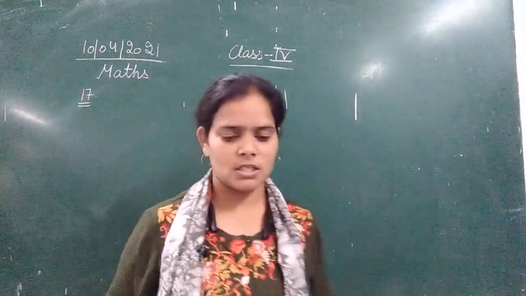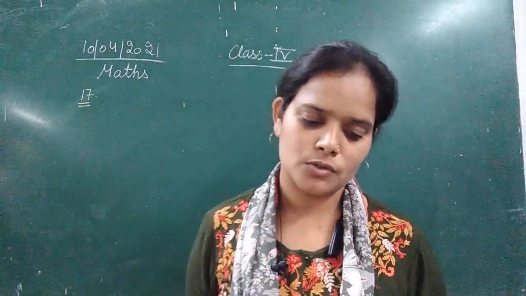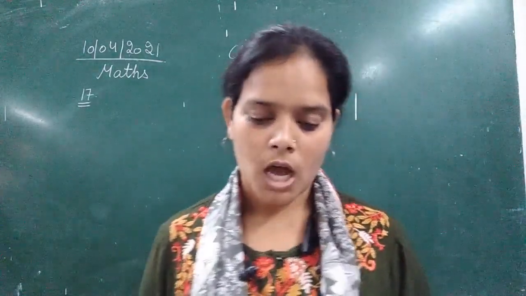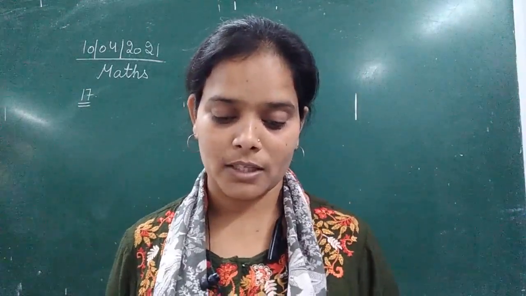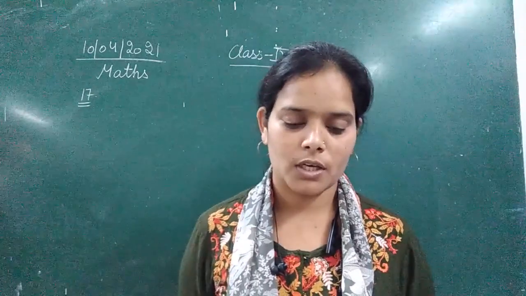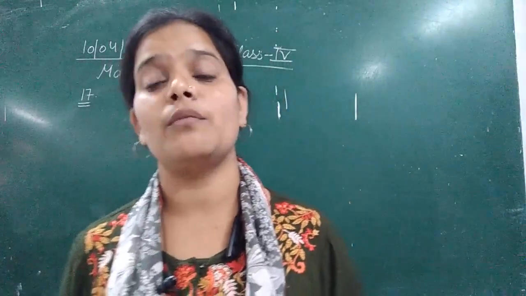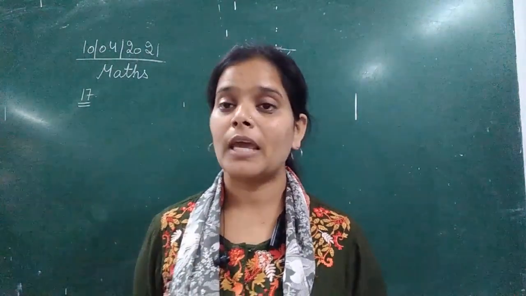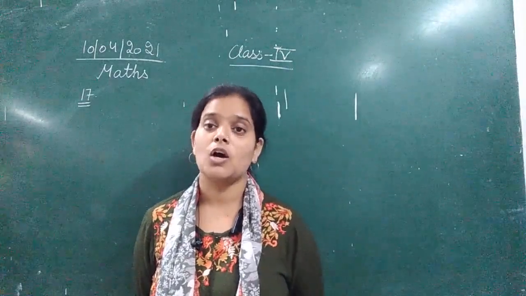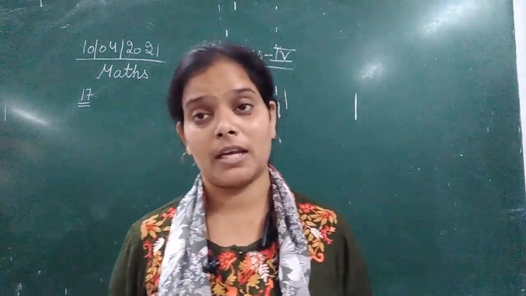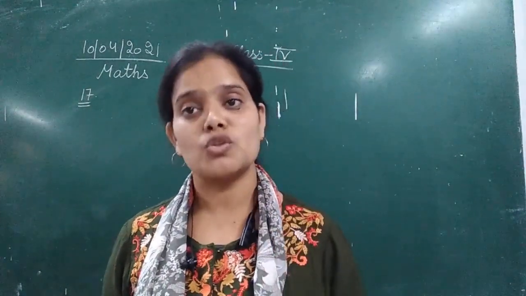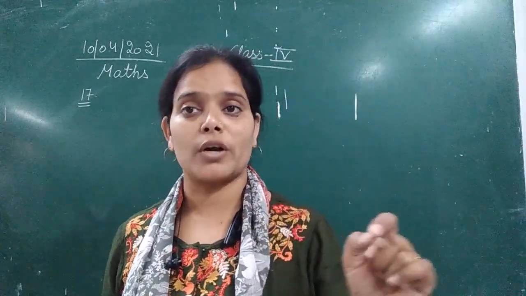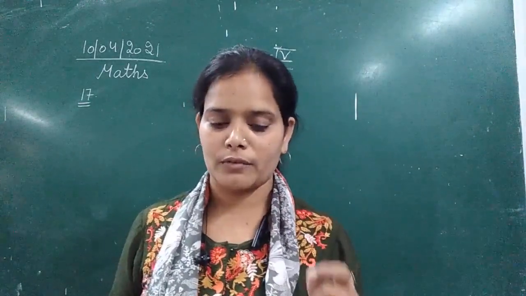So the question number 17 is, a man earns rupees 240 by working in a field for a day. How much money does he earn at the end of the month in which he works for 28 days? Okay, so here, first we need to understand the meaning of the question. A man earns rupees 240 by working in a field for a day. That means for working in a field he earns rupees 240 per day. So he is getting rupees 240 per day.